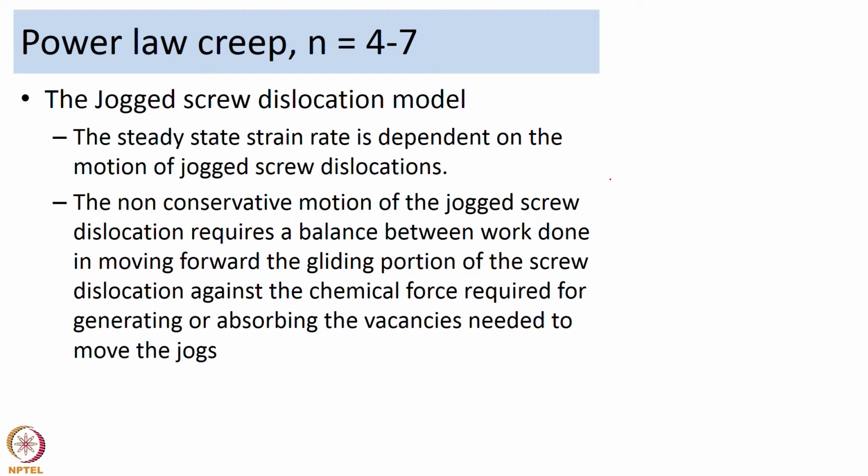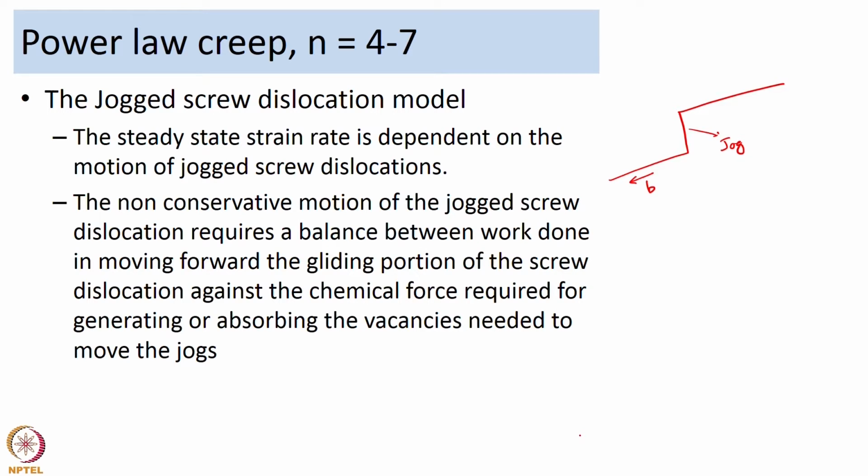So, if you recall a dislocation like that, and the Burgers vector of the screw dislocation is perpendicular to the jog, and the jog prevents the easy motion of the screw dislocation. So, the only way the jogged screw dislocation moves is by non-conservative motion, and Barrett and Nix used this aspect of the screw dislocation. They said the non-conservative motion would require a balance between the work done in moving forward the gliding portion of the screw dislocation against the chemical force required for generation or absorption of vacancies at the jogs.